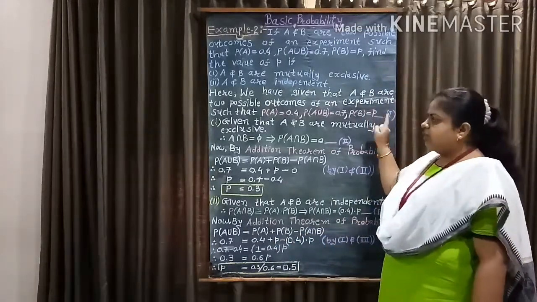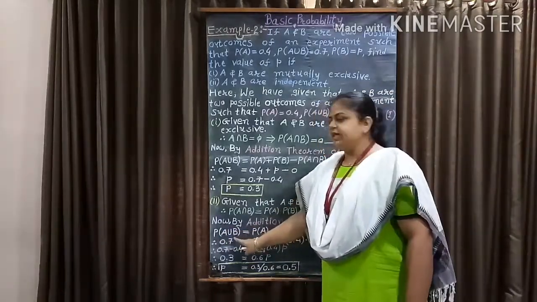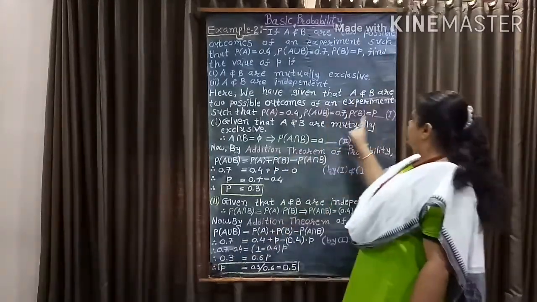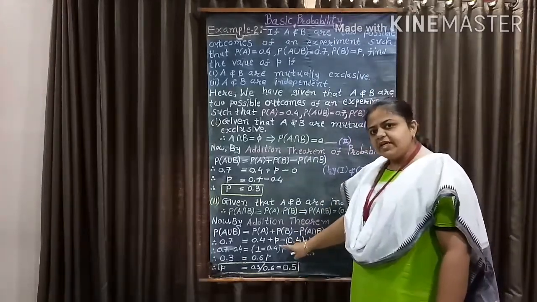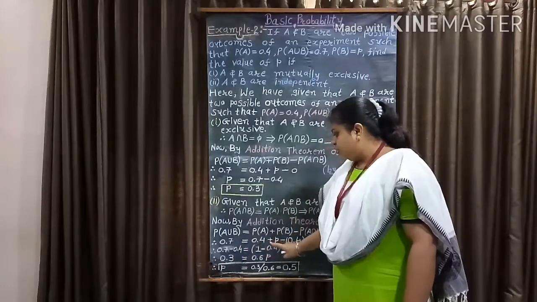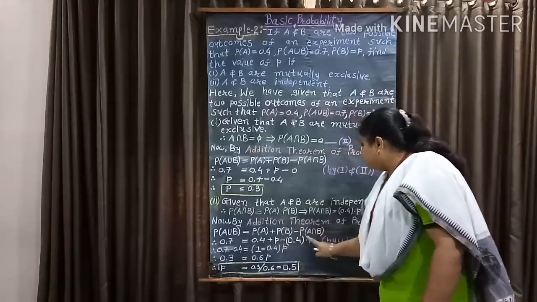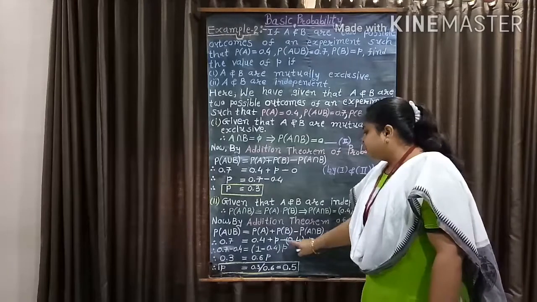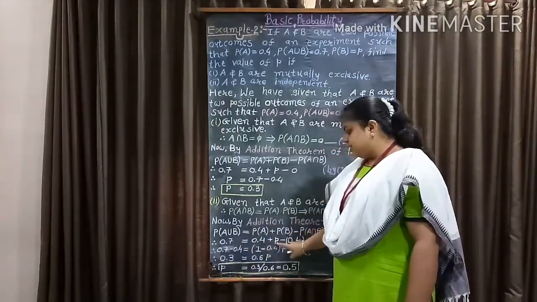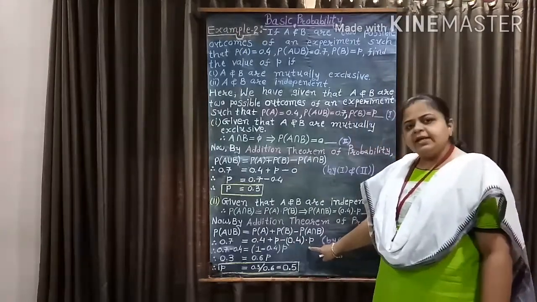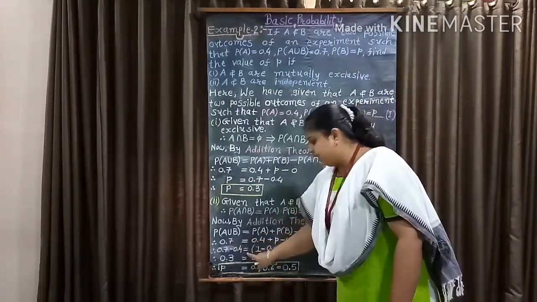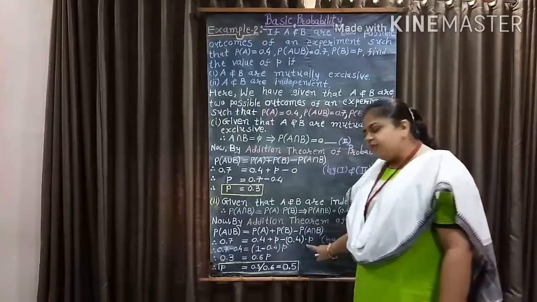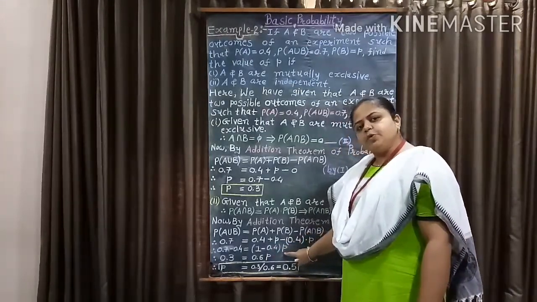Now by equation 1, we already have probability of A union B equal to 0.7, probability of A equal to 0.4 and probability of B equal to P. So here we get 0.7 equal to 0.4 plus P minus probability of A intersection B, equal to 0.4 into P. So here we get 0.7 equal to 0.4 plus P minus 0.4 into P. Now 0.7 minus 0.4 equal to P minus 0.4 into P. But P is common. So here we get 1 minus 0.4 into P.